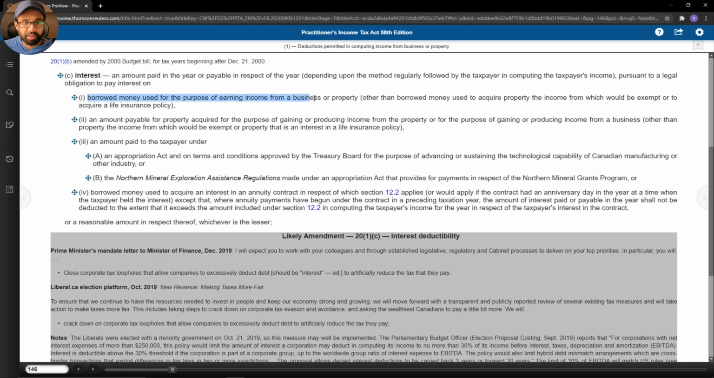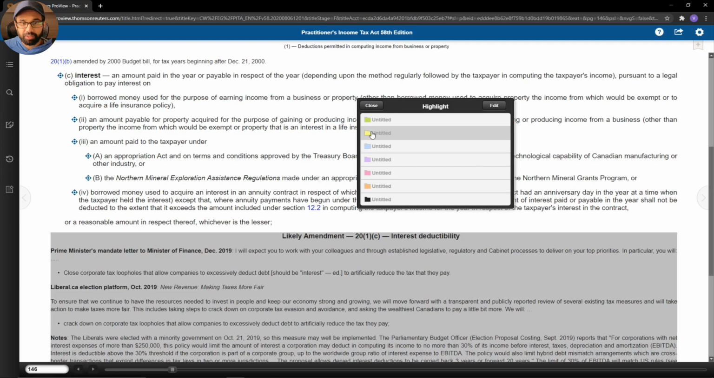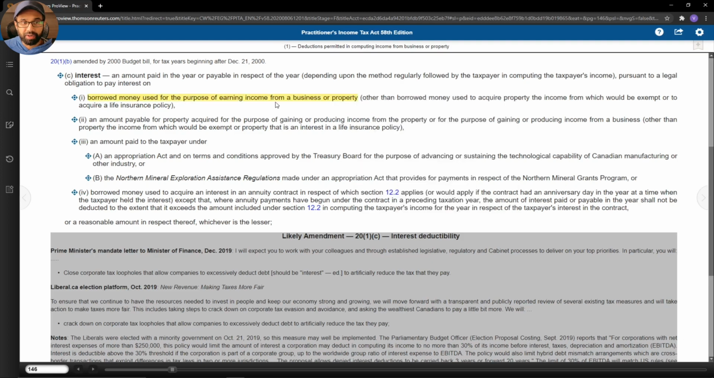And I think that's going to be good enough for us for now. We know we can deduct interest if money is borrowed for the purpose of earning income from a business or property. That's important to remember. If a taxpayer borrows money, even if it's from their employer, if they are using it to earn income from a business or property, that interest is deductible.